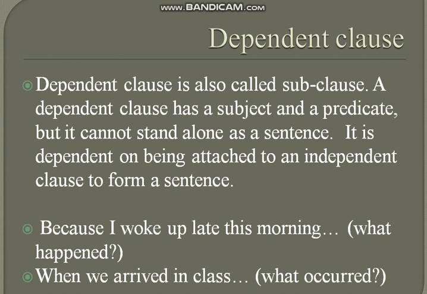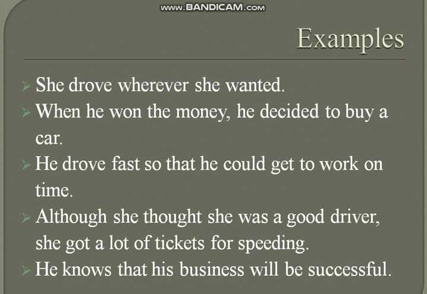When we arrived in class, so what? If you told someone that when we arrived in class, they would ask what occurred then. So its meaning is not clear. It would need some other words or some independent clause to complete its meaning. So such types of clauses are called dependent clauses. As its name shows, it would always depend on someone else. It would always depend on the main or the independent clause to complete its meaning.